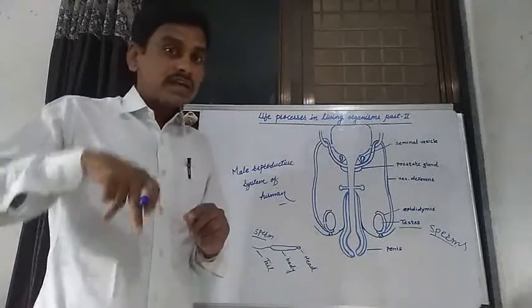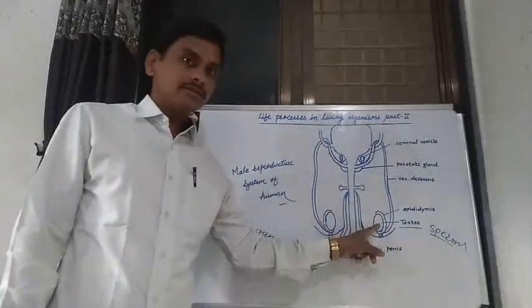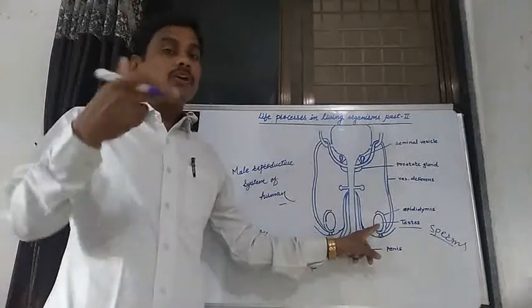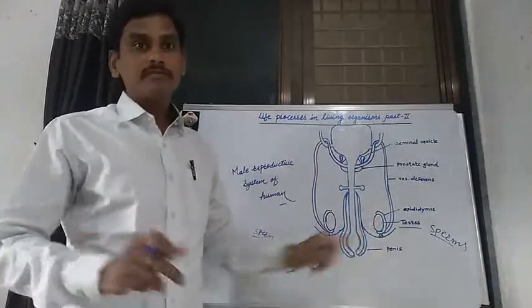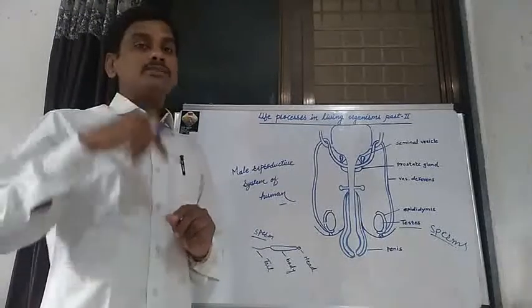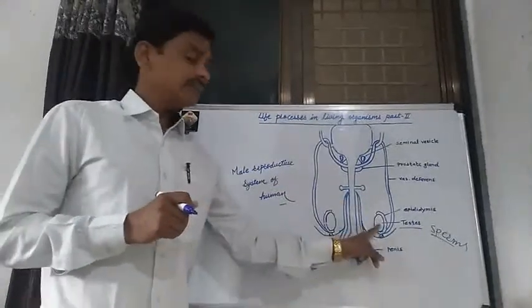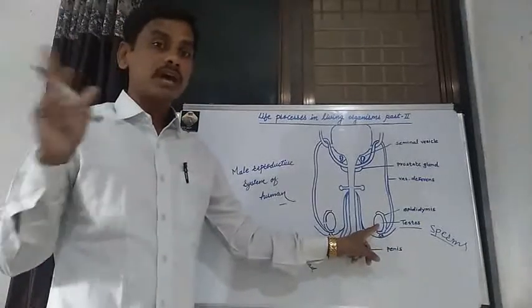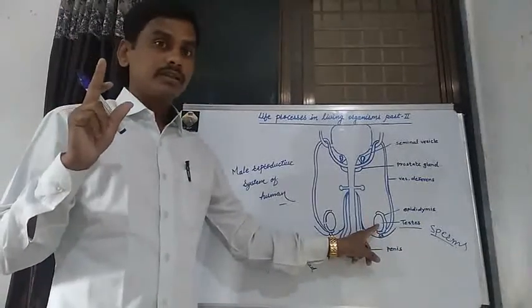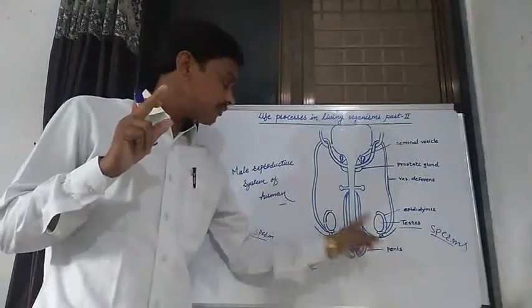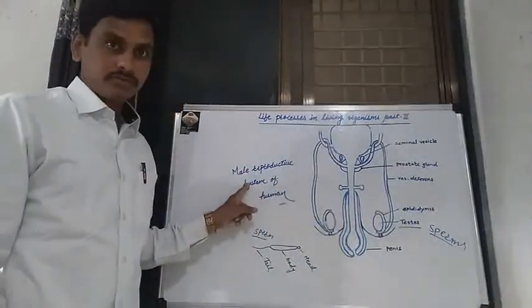Due to the release of testosterone, various changes occur in a boy during puberty. That is the function of the testosterone hormone, and this is the most important part in the male reproductive system.